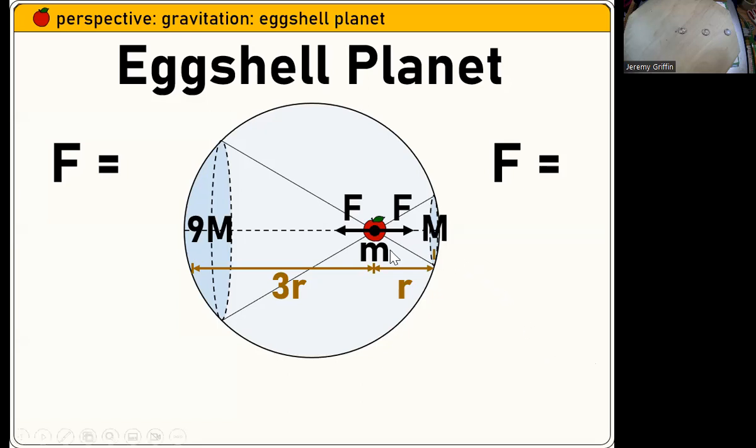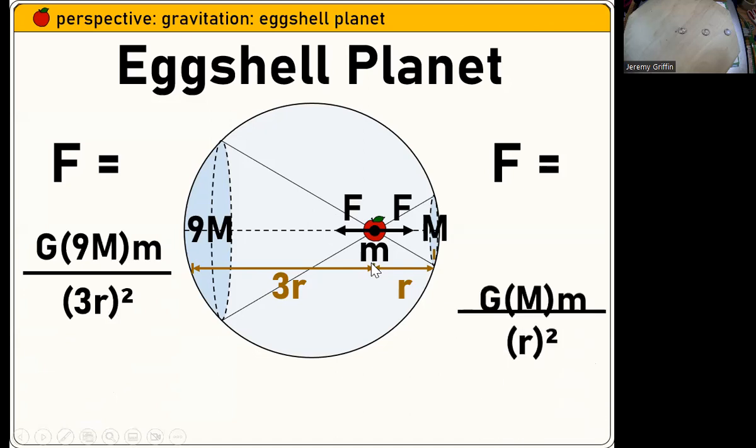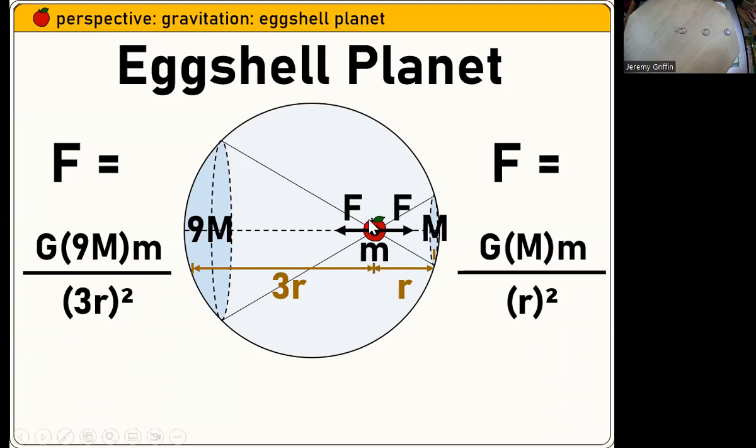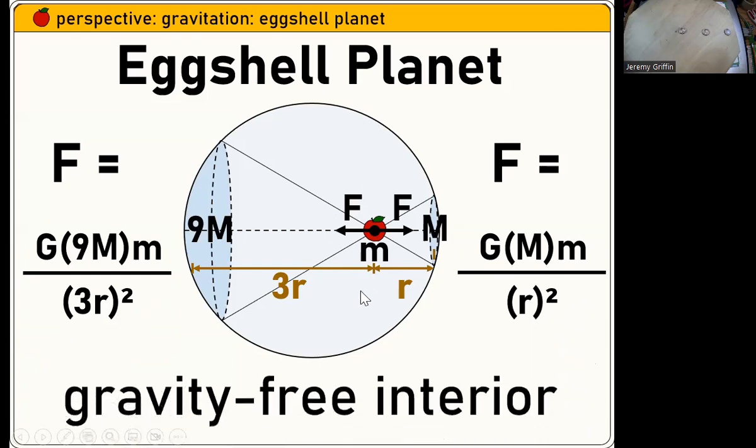So if you found this planet that was a giant eggshell, kind of like a basketball, empty on the inside, and you picked an arbitrary point in the middle, you can show that the force to the left and the force to the right exactly cancel out, and then everything up and down also cancels out by symmetry. So that is a gravity-free interior.